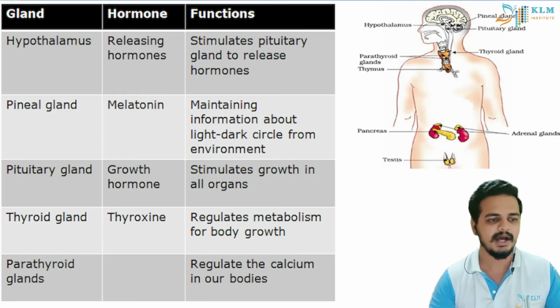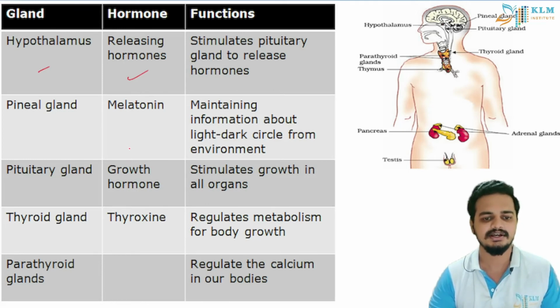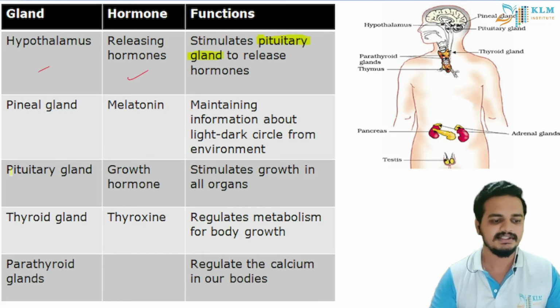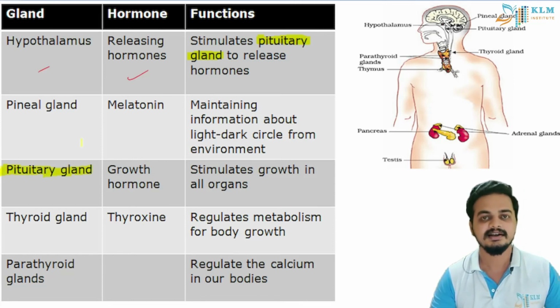First, we will look into the hypothalamus. It releases releasing hormones. So when we say releasing hormones, what is it telling to release? It is telling the pituitary gland. You can see here it is telling the pituitary gland to release the hormones. Now we will jump directly to the pituitary gland. So the pituitary gland releases growth hormone. See how all these are interconnected, students. What does growth hormone do? It stimulates growth.